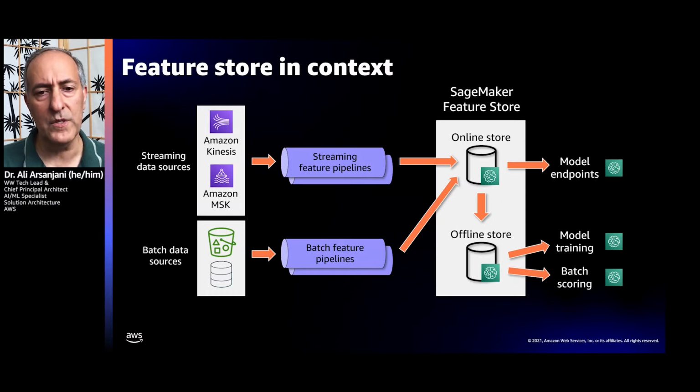You can either use them directly in the online feature store for inference, or there's a less than 15-minute replication time frame between the online and offline feature store, where in the offline feature store, they're available for model training and batch scoring.